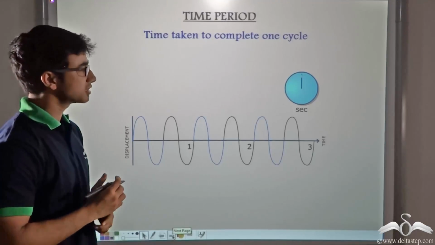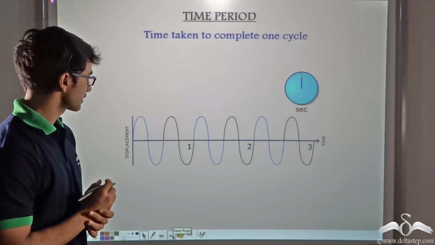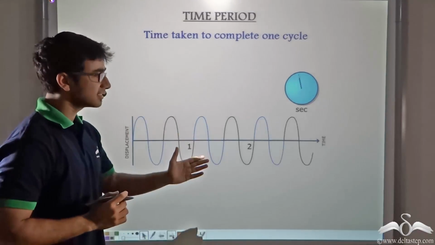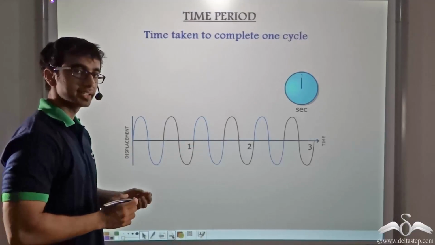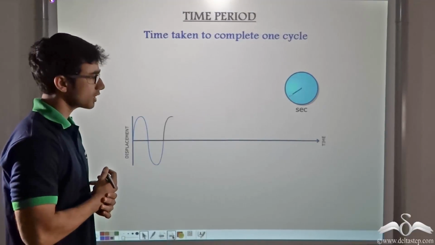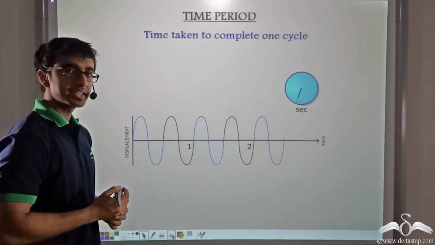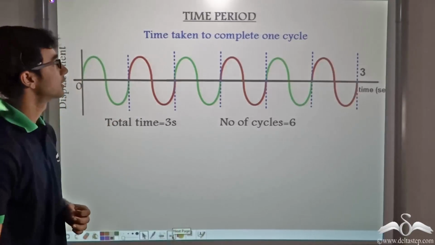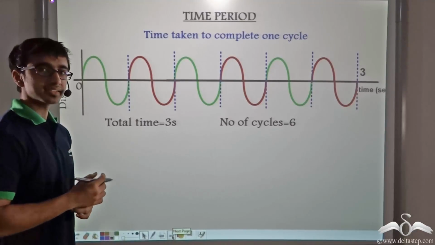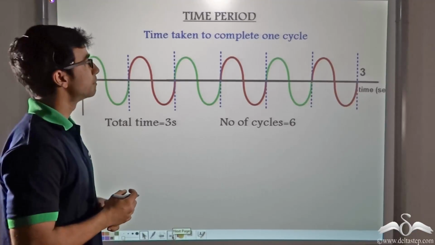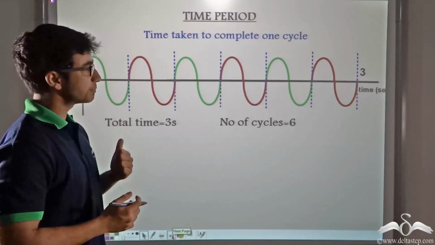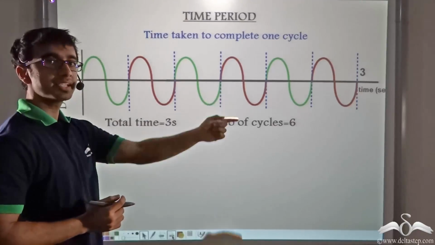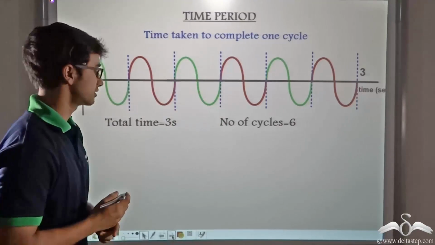Now consider this animation that is being shown on the board. Over here you find that 6 cycles of the wave are being completed in 3 seconds. So how can we calculate the time period from this? Now the time period is nothing but the time taken to complete one cycle. So in the previous animation we saw that there were 6 cycles being completed in 3 seconds.